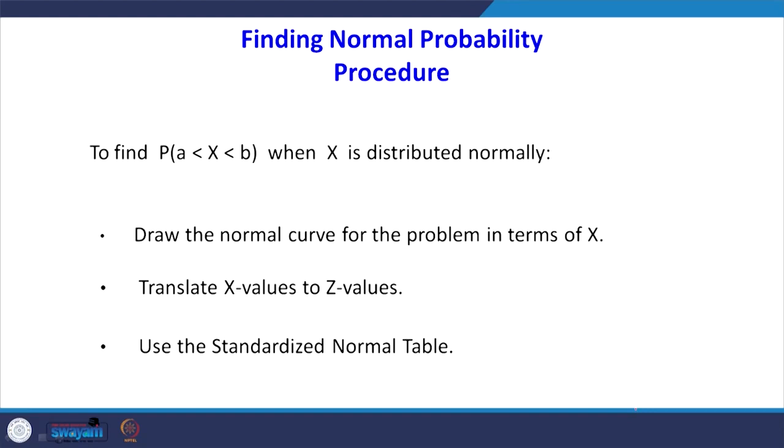Finding normal probability procedure, we will see one problem. To find P of a less than x less than b when x is distributed normally, the first step is to draw the normal curve of the problem in terms of x. Whenever you are going to find an area, it is always good to draw the normal distribution. Then you can intuitively read from the picture. The next step is to translate x values to z values, then use the standardized normal table where you can get the area.